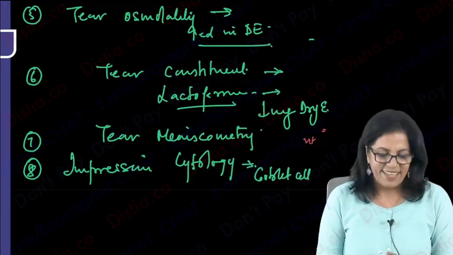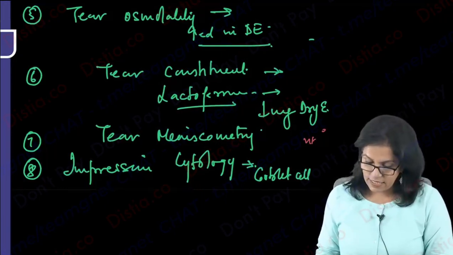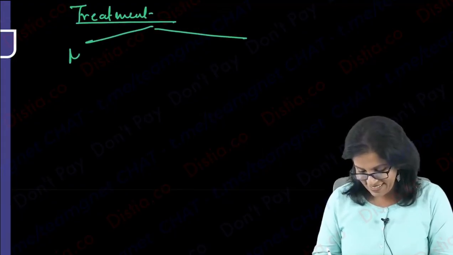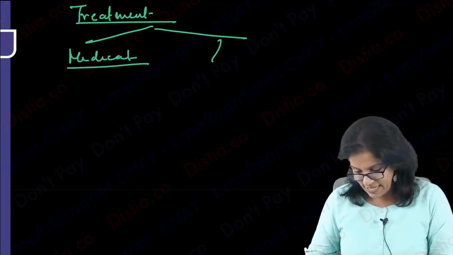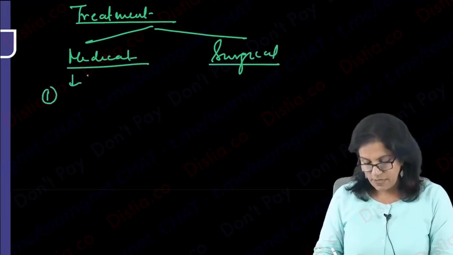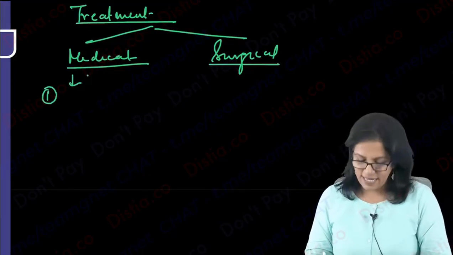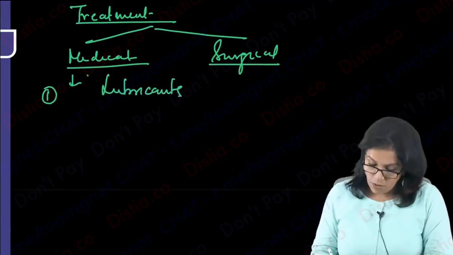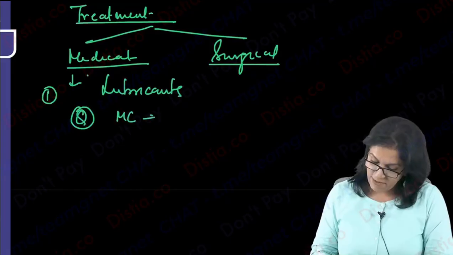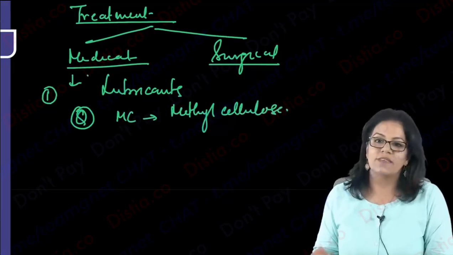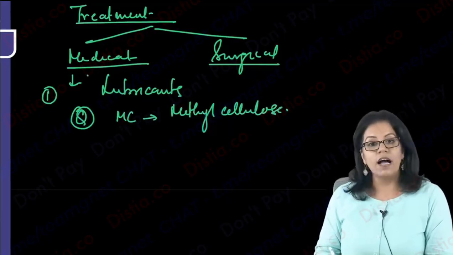Right? Then we talk about, after this, the treatment. So dry eye treatment, of course, can be either medical or surgical. First we will take medical. What will be the main eye drops? We all know it is lubricating eye drops. So we are giving all types of lubricants and tear substitutes. Most commonly used, as asked in the exam, we will write methyl cellulose derivatives. What can be the other lubricants?